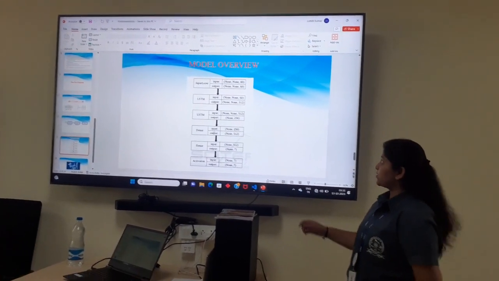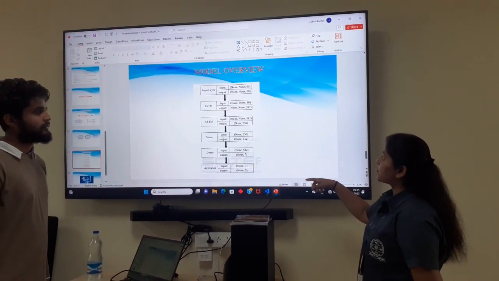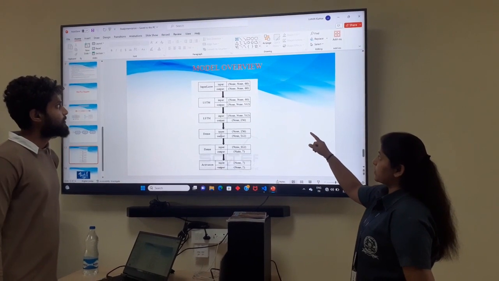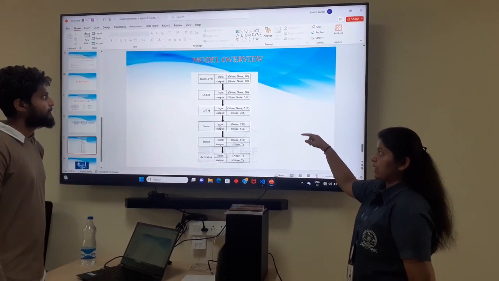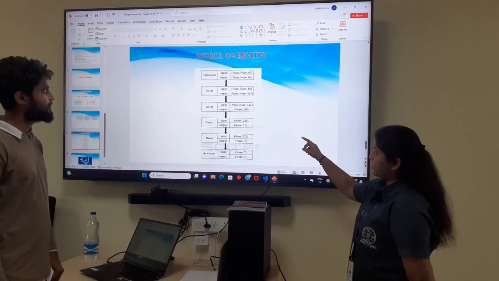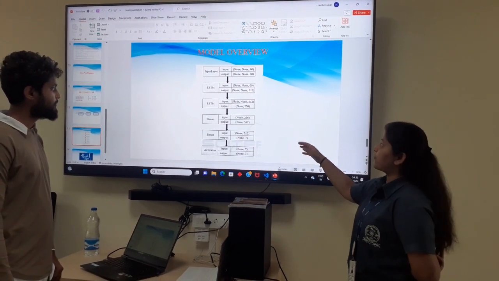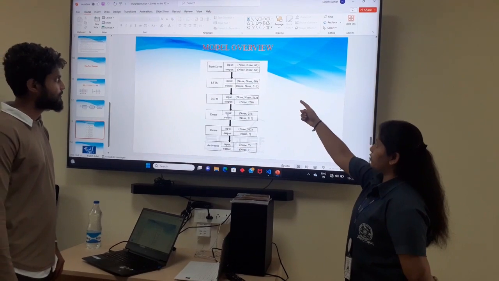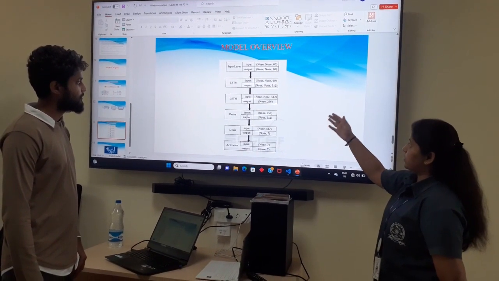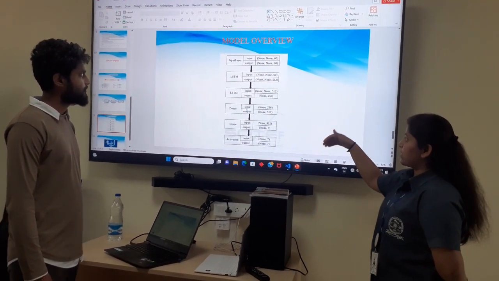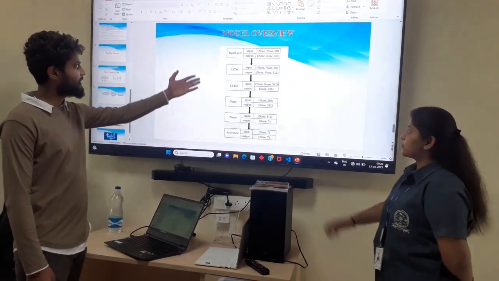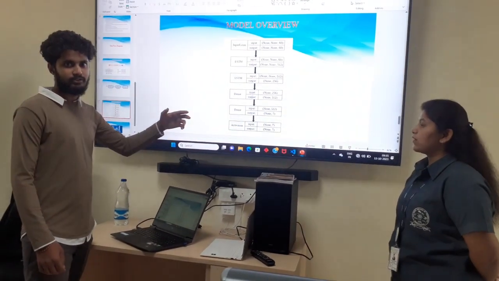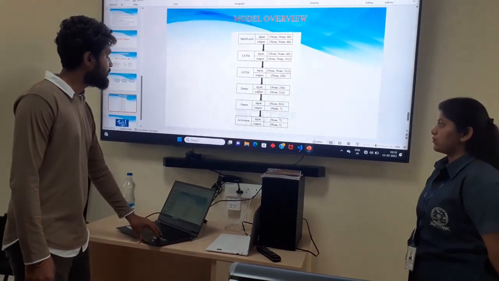So we'll see the model overview. There are 6 layers. Starting is the input layer, next are 2 LSTM layers, then activation and 2 dense layers. After this we'll get the output. So we give the input in the input layer, and then it is given to the LSTM, and after processing through all these layers, it will predict the emotion of the audio. Thank you.